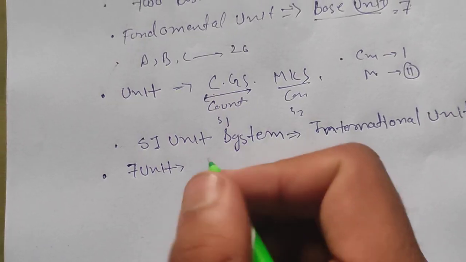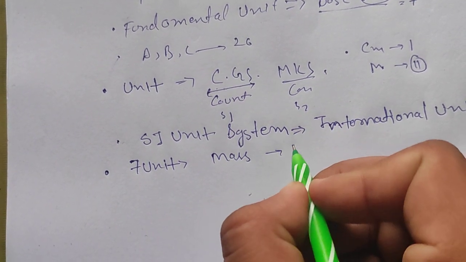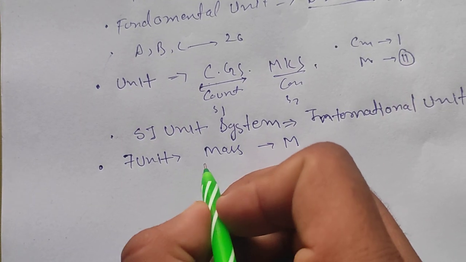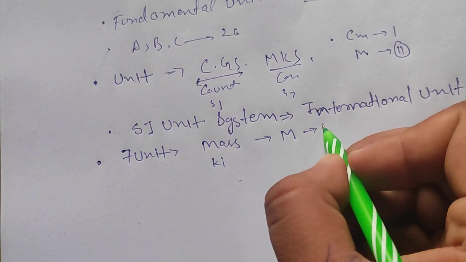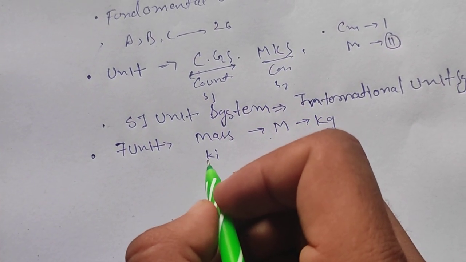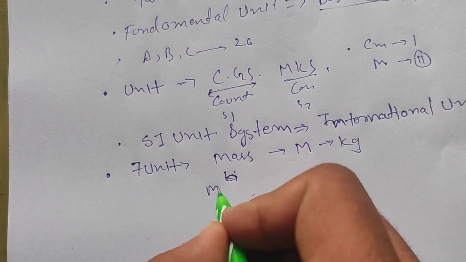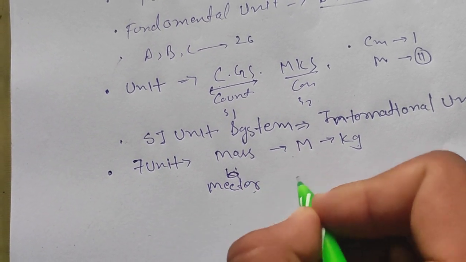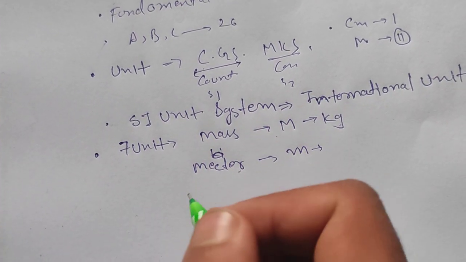First, mass: the SI unit is the kilogram. Then the meter, symbol m, is for length.